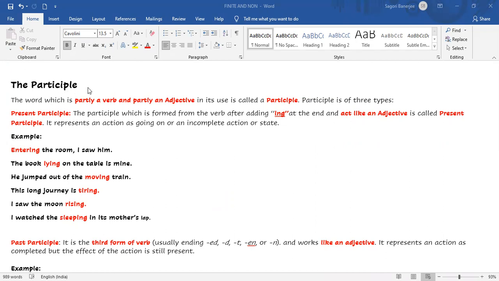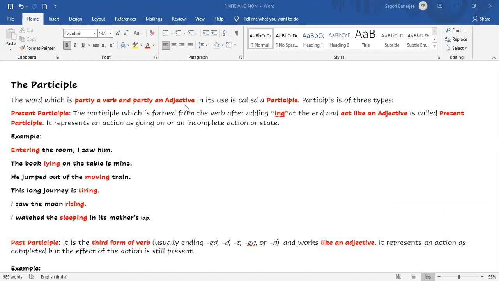Participle, as I said in the first video, is sometimes verb plus ing, and sometimes it comes with the third form of the verb, that is ed added to the verb. And sometimes, with the main verb, it comes with the base form of the verb plus ing. Now you see the definition I have written: the word which is partly a verb and partly an adjective.